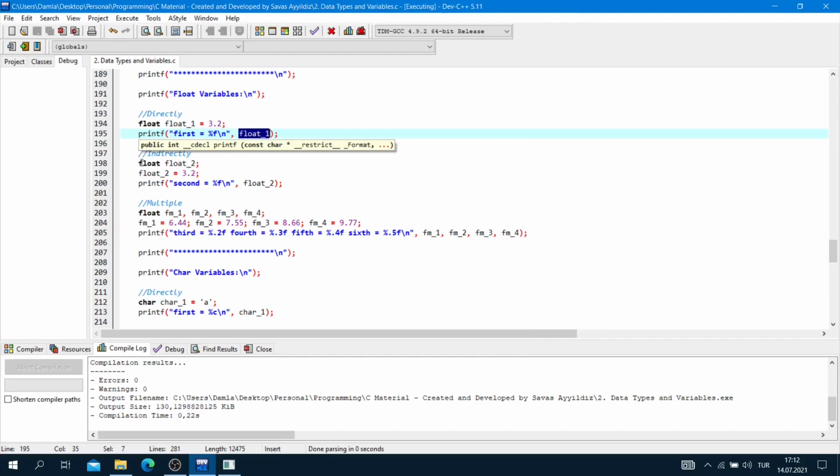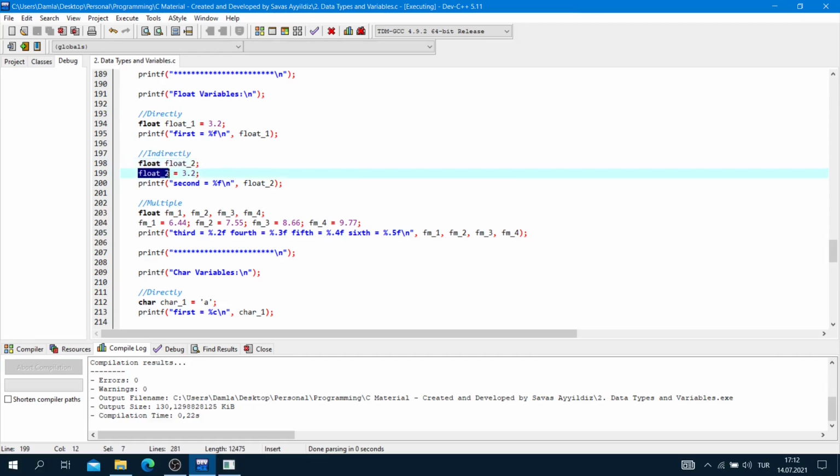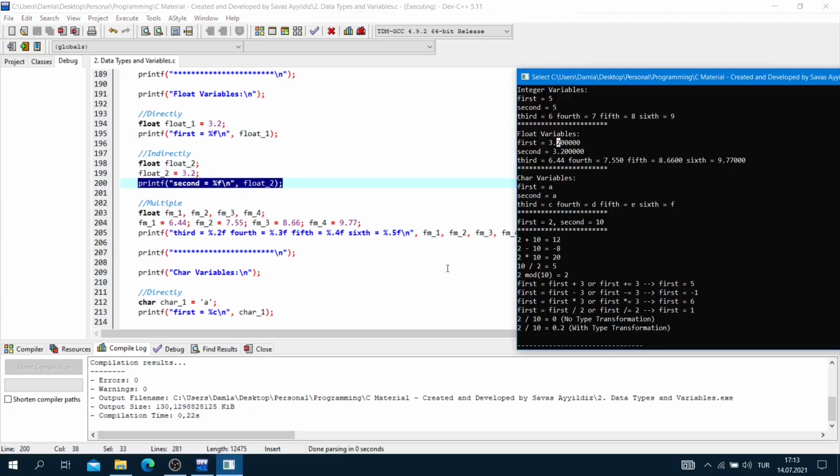And in the indirect method, float 2 and semicolon, we defined it, and we will put a value into our variable. Float 2 is equal to 3.2 and semicolon, and we will print it like that. And as you can see, second is equal to 3.2.